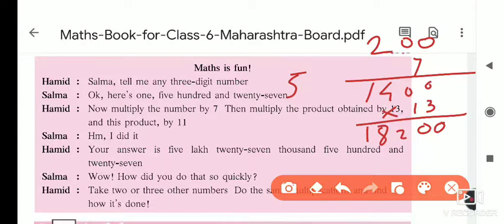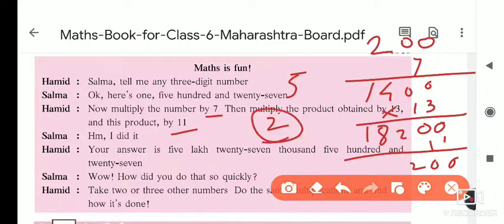Now we have to again multiply this product with what? 11. So 11 0 0, 11 2s are 22, 2 carry, 11 8s are 88, 88 plus 2 is 90. So here it is 0, here it is 9 carry, and 11 1s are 11, and 11 plus 9 is equal to 200. So you just started with 200, so 200 repeated 2 times.